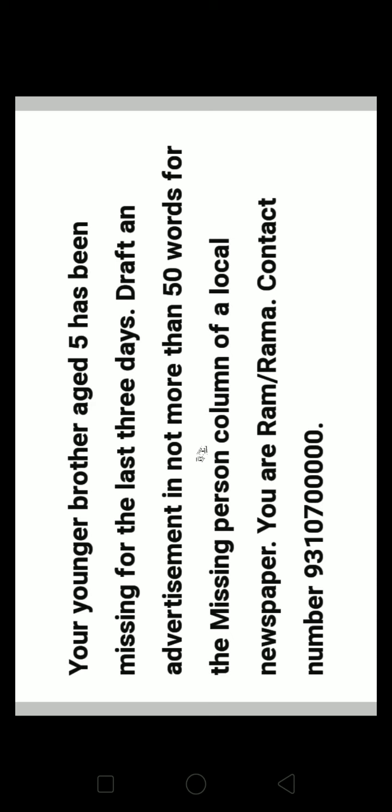So here the person who is writing the advertisement, his name is given along with the contact number, and it should not be more than 50 words. This is for a missing person. So accordingly you should write this advertisement not exceeding 50 words with the given contact details and the given details.